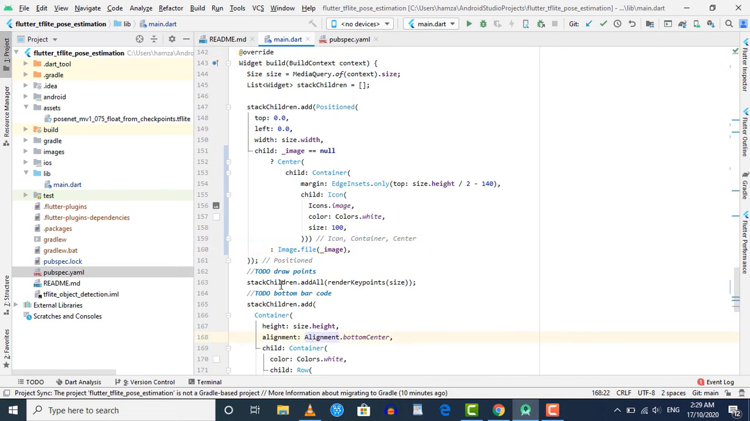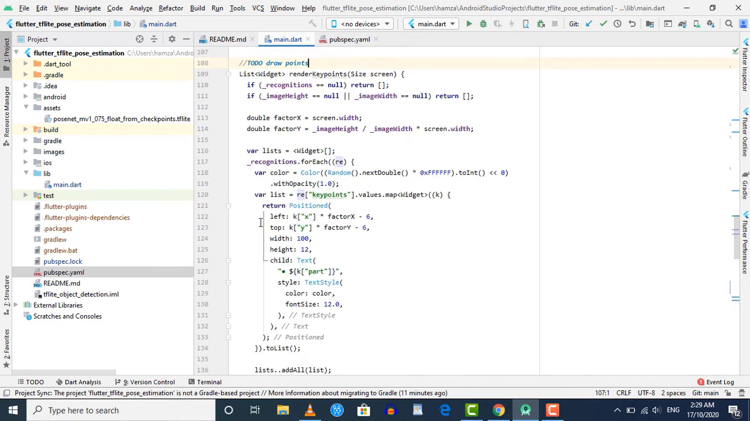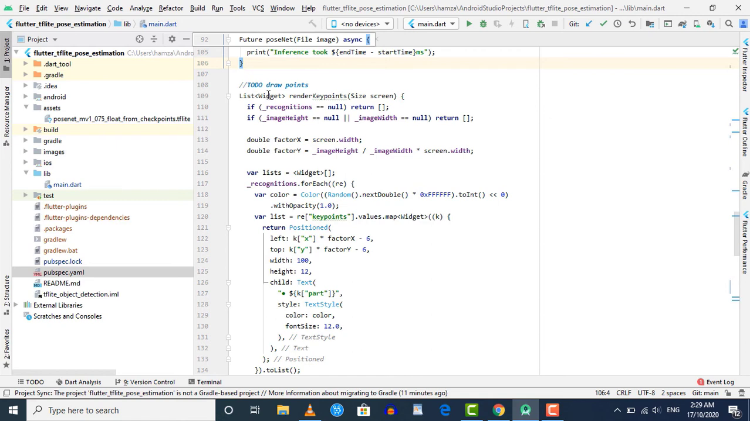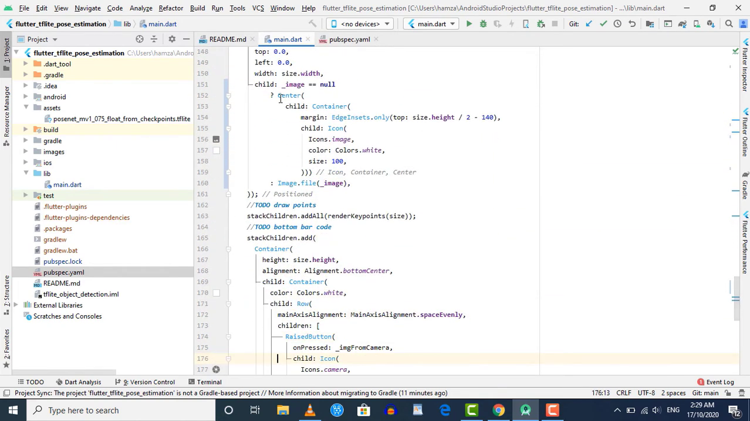After that, you can see that inside this stack children we are adding a list of widgets using this render key points method, and this method is actually returning us a list of widgets containing the key points, and they will be drawn on the image, and we will look at it in a moment.